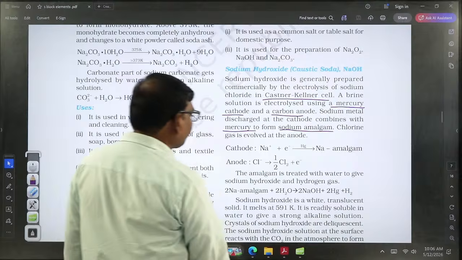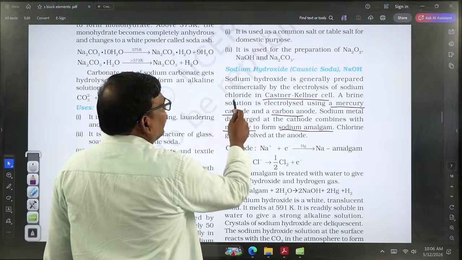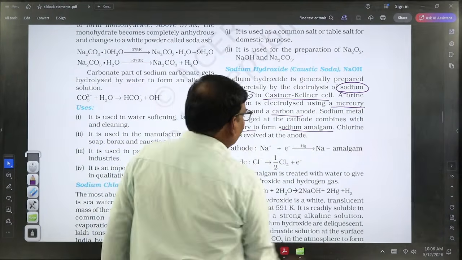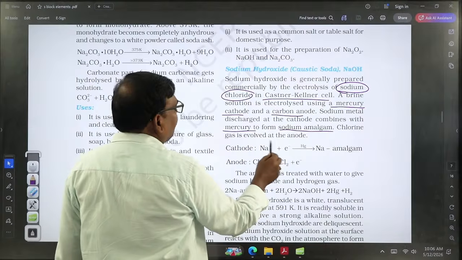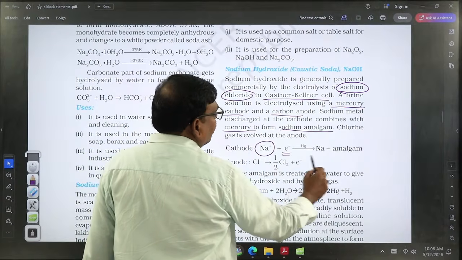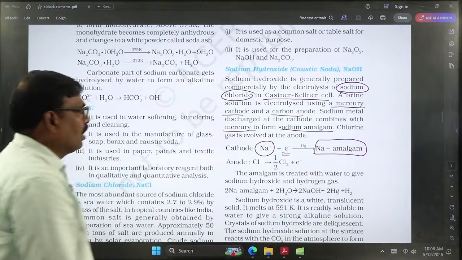Here, we use sodium chloride as the electrolyte. The sodium ions reach the cathode and gain electrons in the presence of mercury. It forms sodium amalgam. That is the cathodic product.